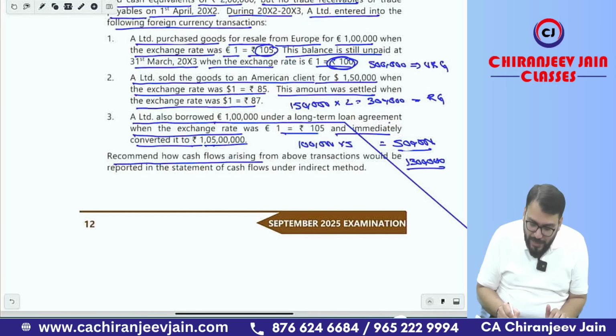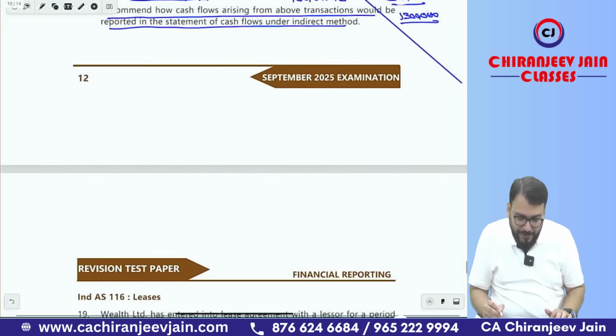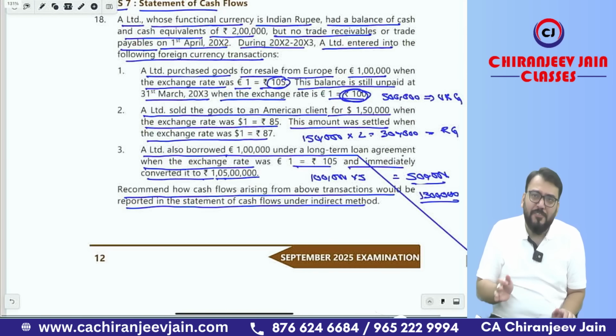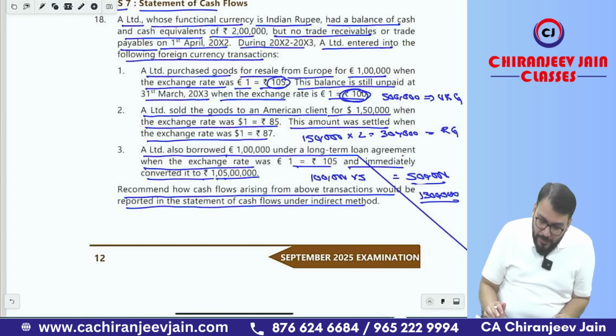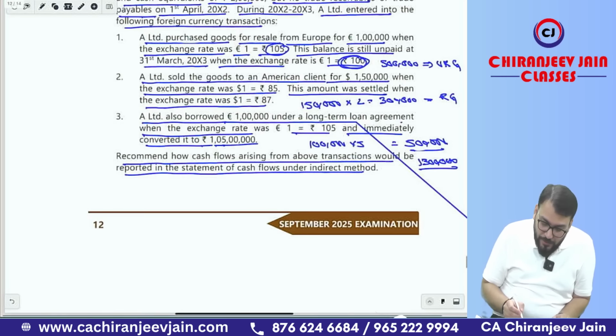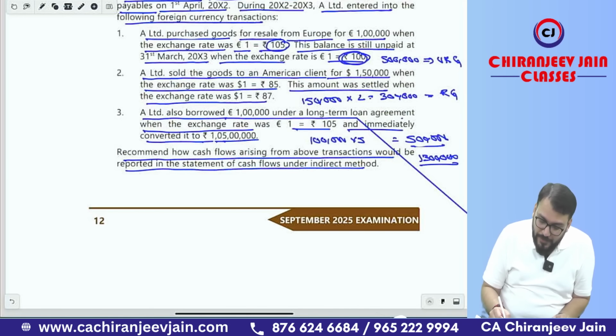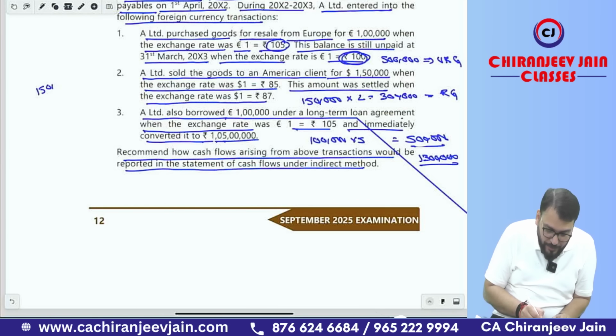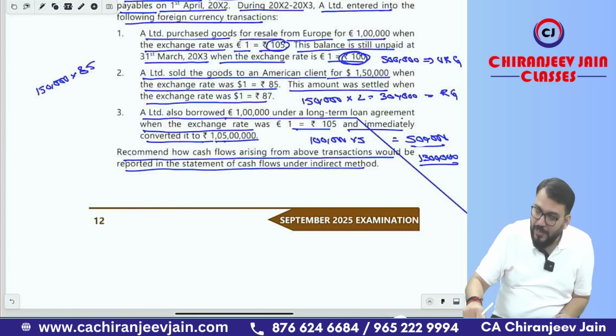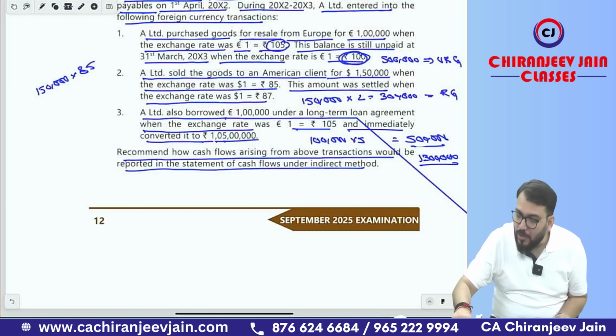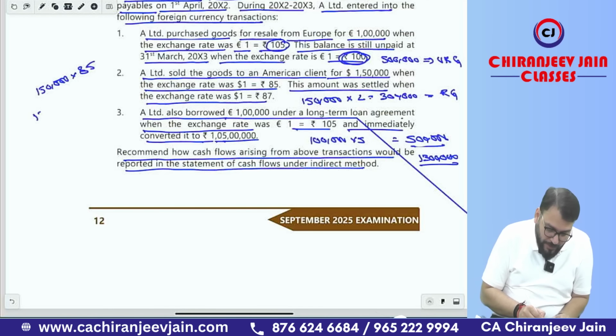Recommend how the cash flow arising from the above transactions will be reported in the statement of cash flow under indirect method. Understood? Now in this case, first we need to find out what is the profit. If you see, the goods sold is what? When the sale has been done, it was 1,50,000. The sale has been recorded at 85. So 1,50,000 into 85, how much? That is 1 crore 27 lakh 50,000.